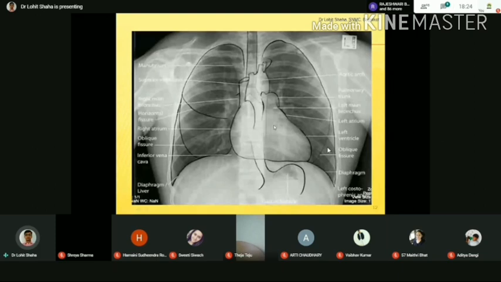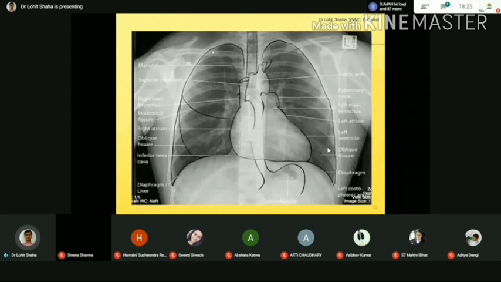Reading that X-ray means we have to see what structures are there, whether it is a normal X-ray or abnormal. Before anything, you go for reading that X-ray, studying that X-ray. First and foremost thing you should understand: something is written here, it is an L, and here it will be written as R. That is the most important thing you should check first when you hold that X-ray. So exactly here, it will be written as right, and here is an L. That right should be on your left side.